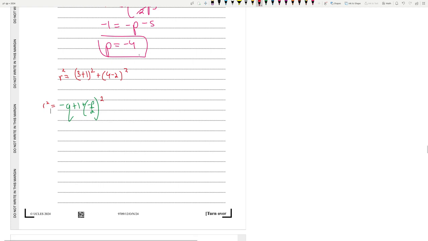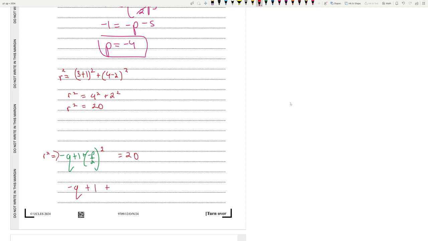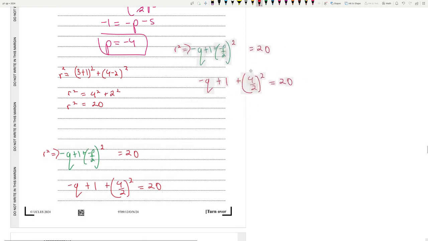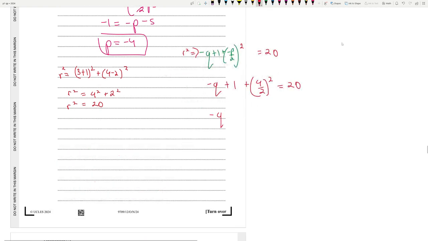So let's simplify r square. So r square is basically 4 square plus 2 square. So r square is equal to 16 plus 4, which is 20. So this is basically equal to 20. And we know the value of p, right? So we can write this as minus q plus 1 plus (minus into minus 4) by 2, whole square is equal to 20. Okay. So hopefully you understand my working, guys. Hopefully I could simplify. So (minus q plus 1 plus 2) whole square is equal to 20.